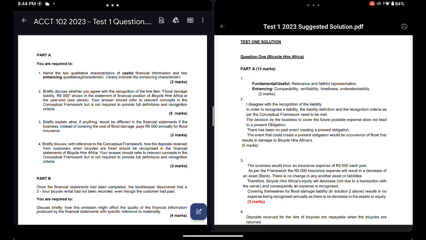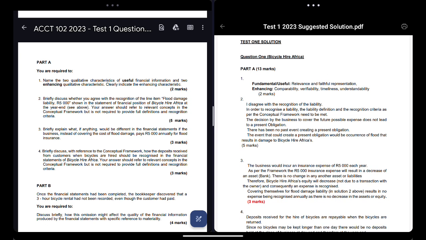Now, if they just say name the two and name the other two, you just have to name them. You don't have to explain. But if they say explain, then you explain each one of them, what it means.